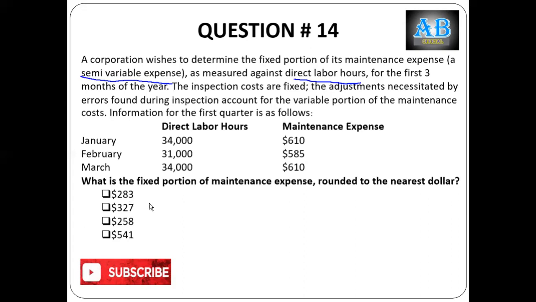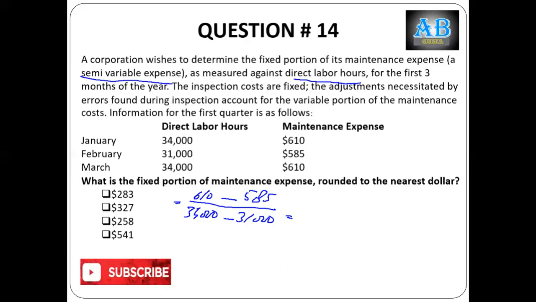Again, this is the high and low method. So total cost at higher activity level, which is 610, minus total cost at lower activity level, which is 585, divided by higher activity level 34,000 hours minus lower activity level 31,000 hours. 610 minus 585 equals 25.